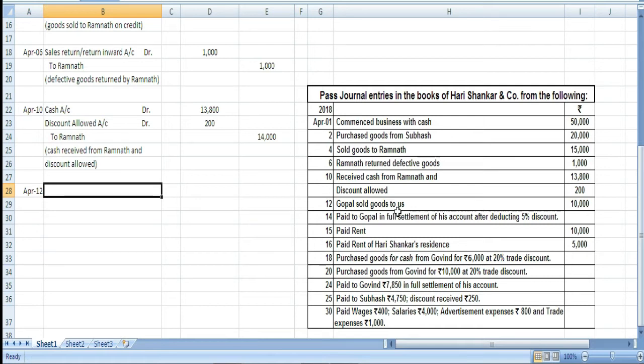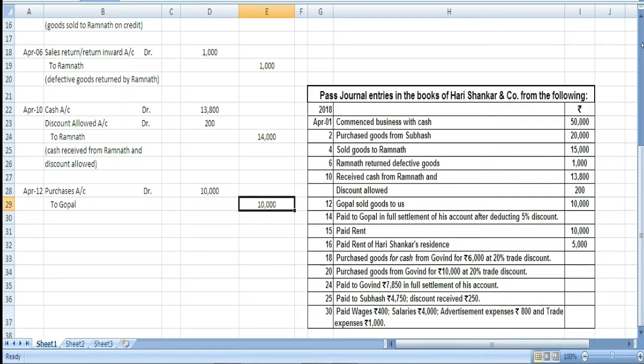So here we are not making it for Gopal, we are making it for Harishankar. When Gopal is selling, that means Harishankar is purchasing. So we will debit purchases over here because purchases comes from the nominal account and it is an expense. And who is the giver of the goods? It is Gopal. So we will write To Gopal, and here the amount is 10,000, and once again this side we will write 10,000.